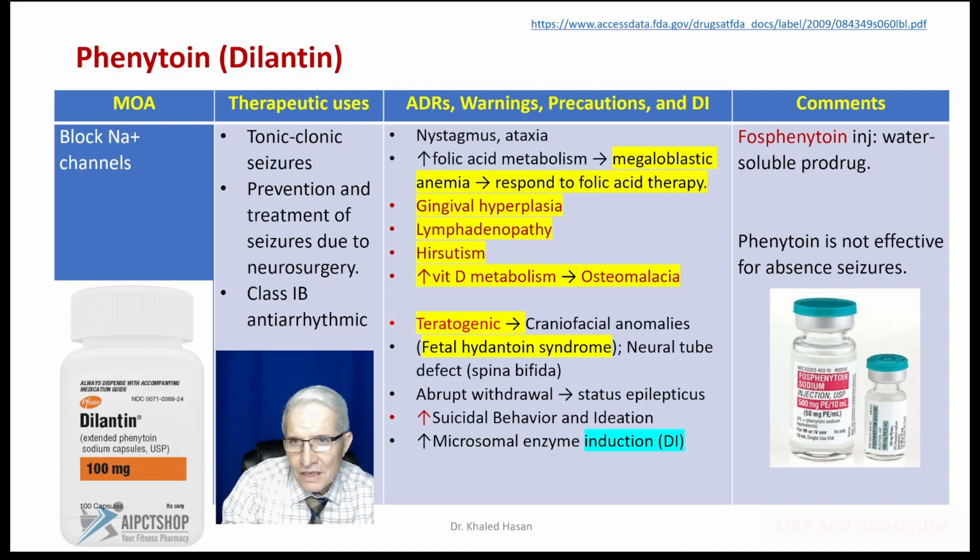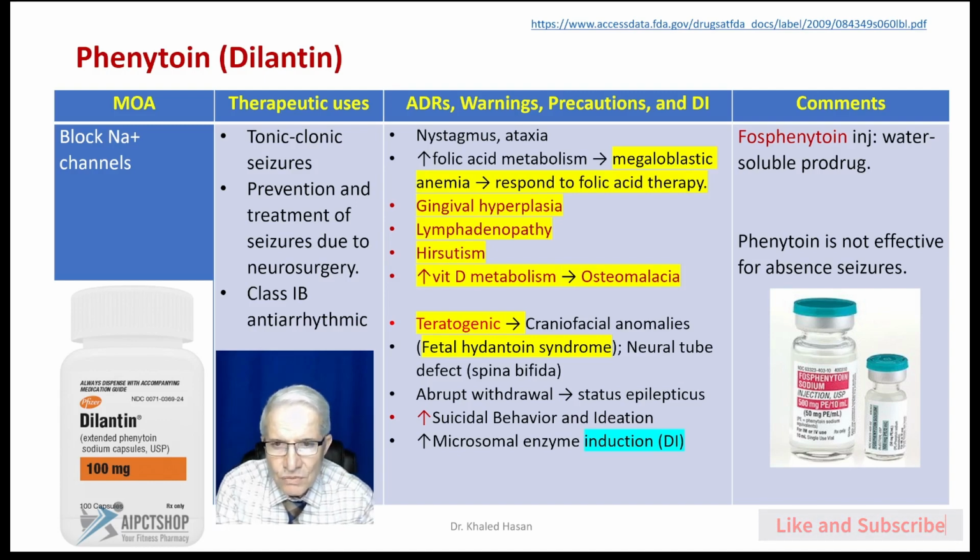Start with the beginning here. We have Phenytoin, Dilantin. How does this medication work? This medication blocks the sodium channel. We have the brand name here, Dilantin. This medication is used for treatment of